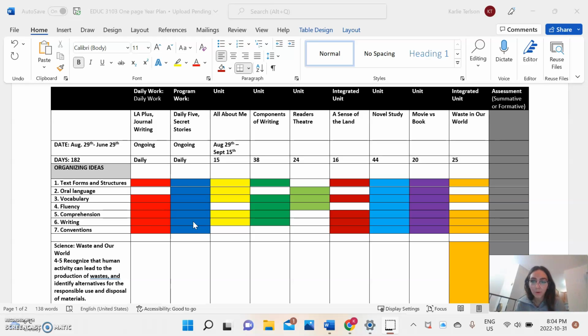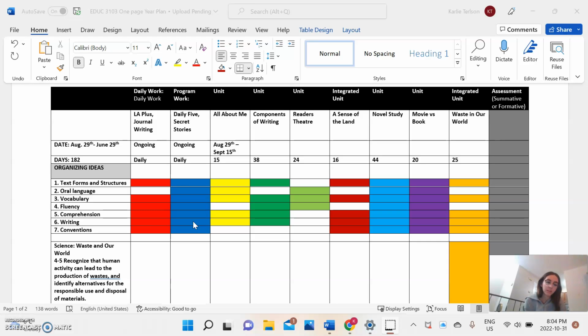And then program work, so Daily Five I did, and I added in Secret Stories based off of my practicum because for the students in that grade, they're on the lower level for literacy, so I just added in Secret Stories because I thought that would help them.